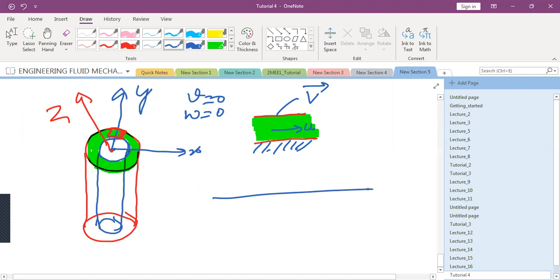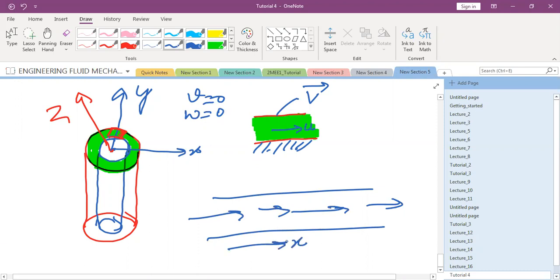अगर एक पाइप है आपके पास, उसमें फ्लूइड फ्लो कर रहा है इस डायरेक्शन में, so this is the x direction, what do you think? Will there be any pressure gradient along x direction or not? Yes, sir. Pressure gradient होता है, sir.